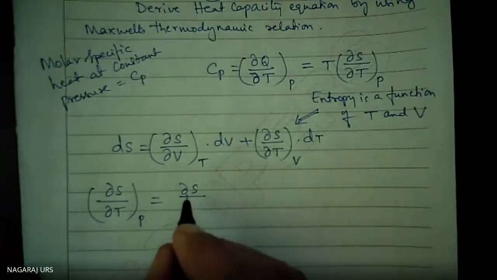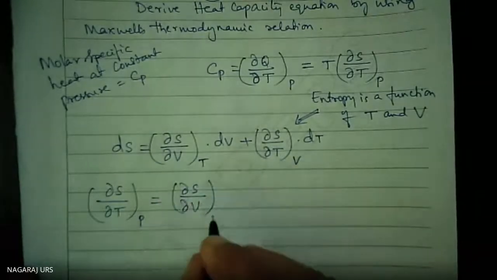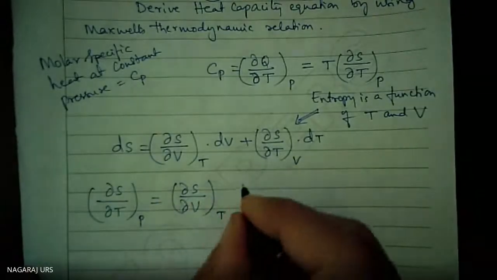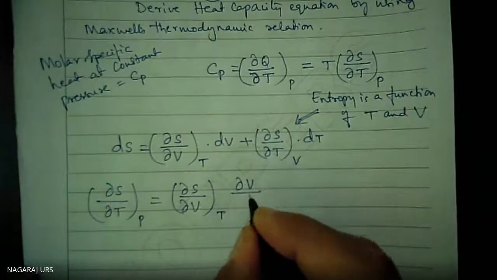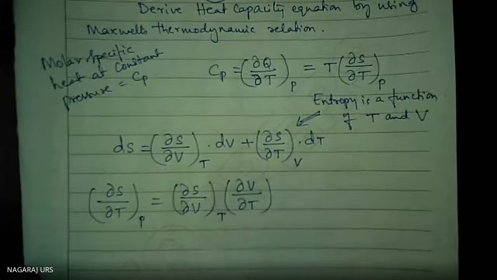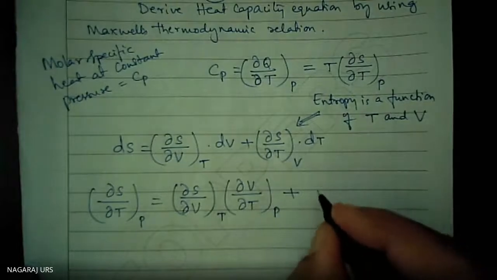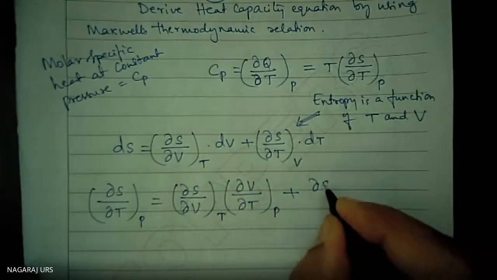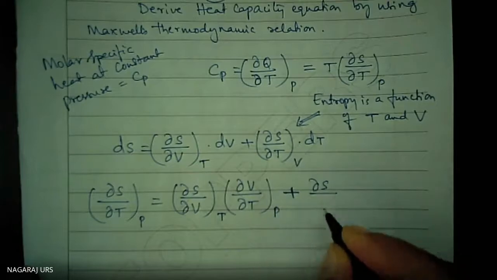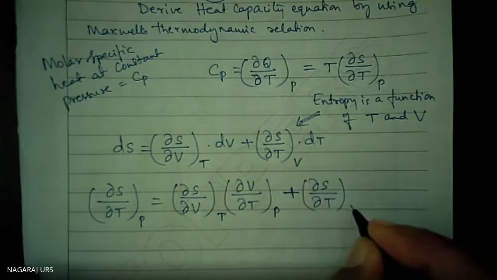Del S by del V at constant temperature into del V by del T at constant pressure, plus del S by del T at constant volume.